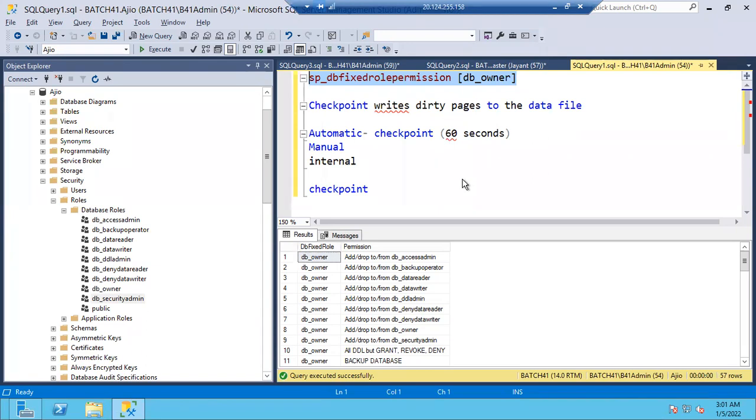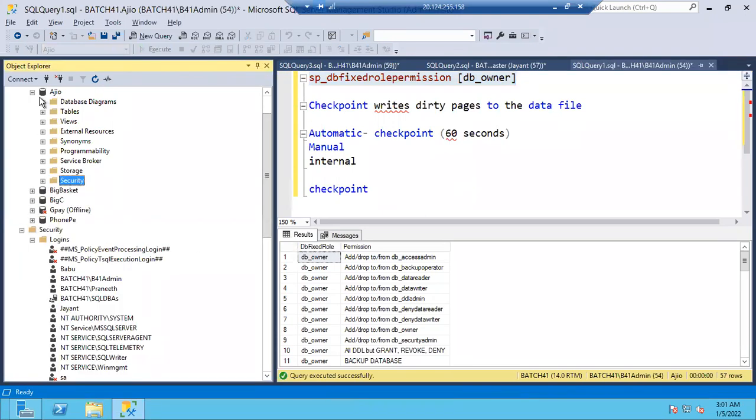Okay, again, same concept. Second highest after sysadmin. That's the main important thing you have to remember. Deny is the second highest. Sysadmin first, deny second, DB owner third. Even though you are a DB owner, Jayant is a DB owner.